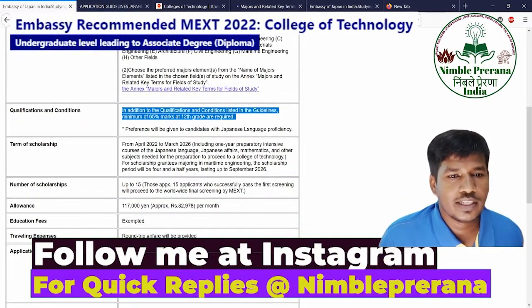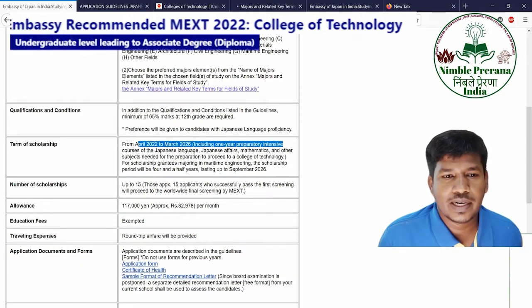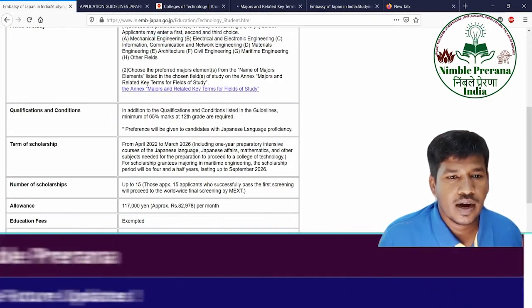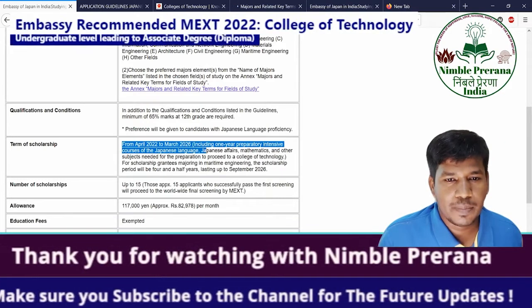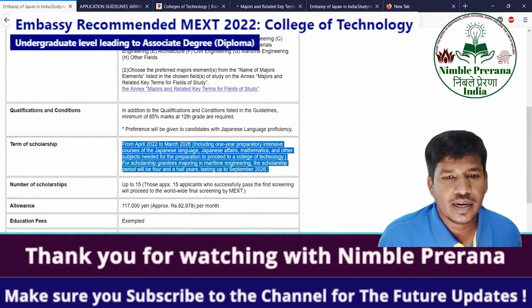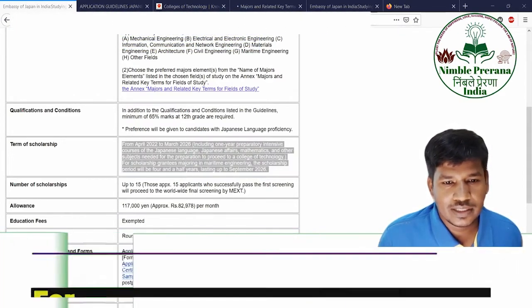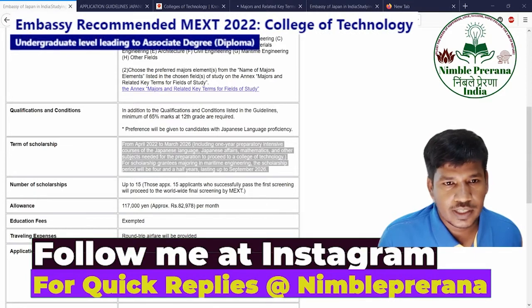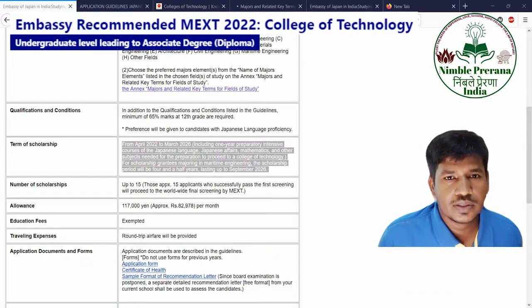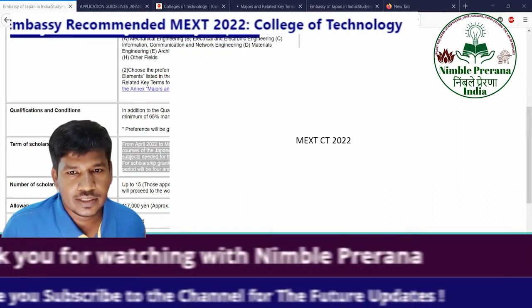The term of scholarship, you can see, is from April 22 to 26, including 1 year of preparatory intensive courses in Japanese language. Japanese language, maths and other subjects are needed to prepare. Let me read out this same sentence in a better way. I'll just type it out. So let me read it out in a better sense.